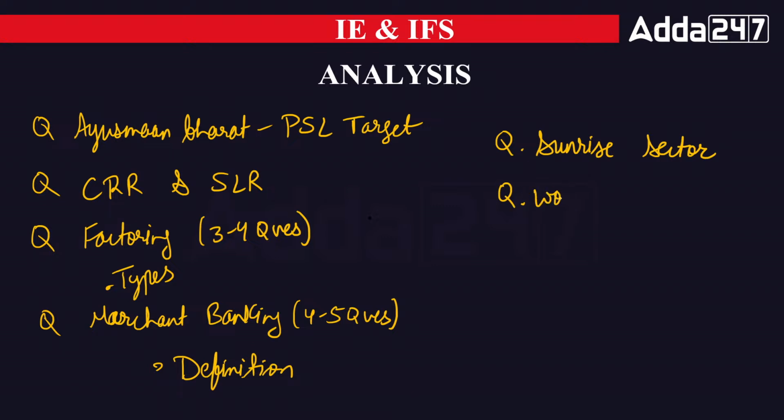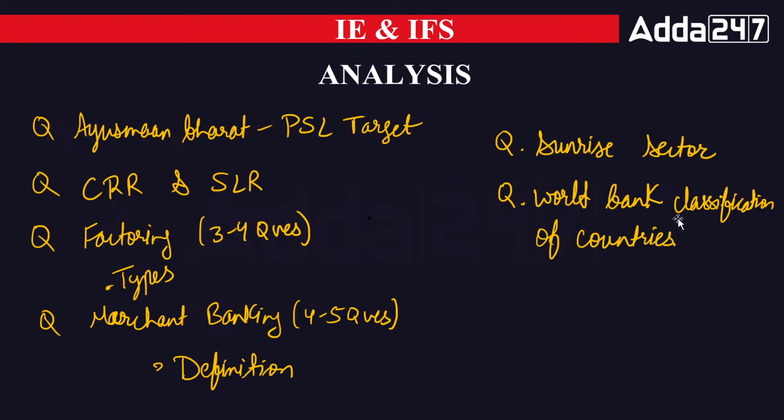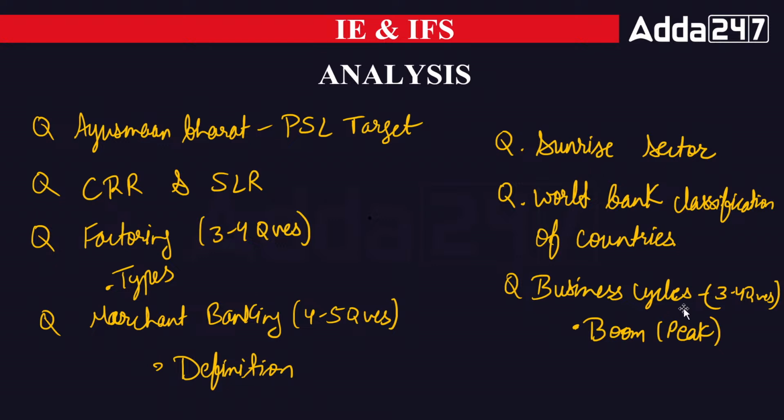Apart from this, they have asked the question from the World Bank classification of economies. As we know, 4 classifications are there, and on the basis of per capita income, the World Bank has classified the economy. Apart from that, a business cycle question was asked. The business cycle covered 3 to 4 questions, and mainly they asked the boom period characteristics. Boom means simply peak period characteristics were asked here in the paper.